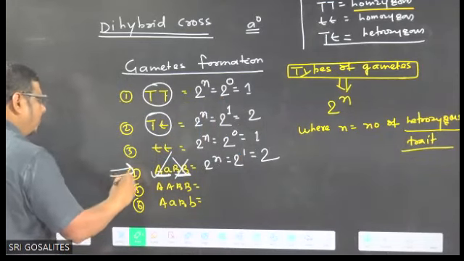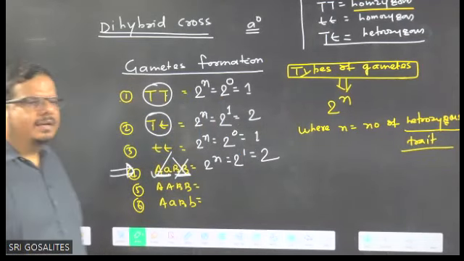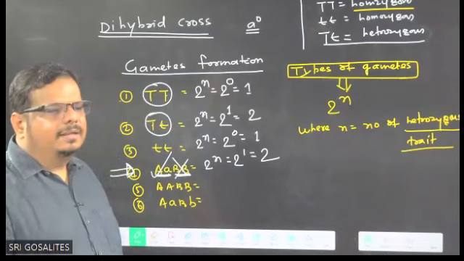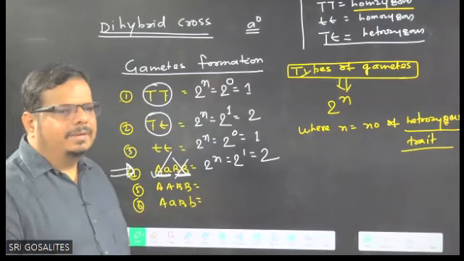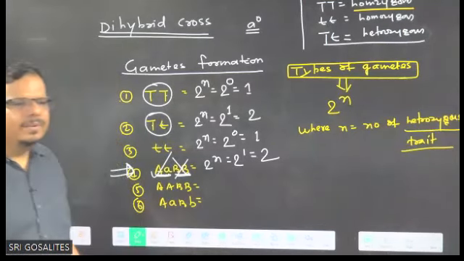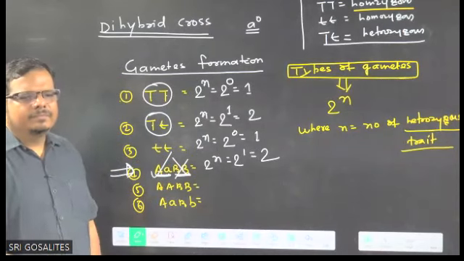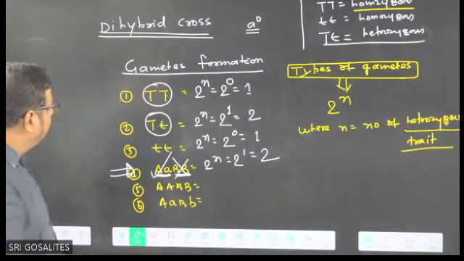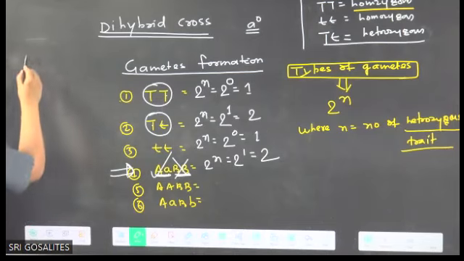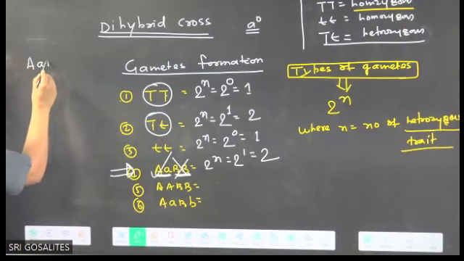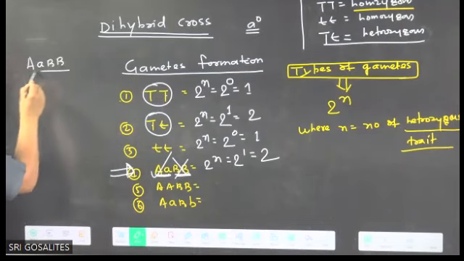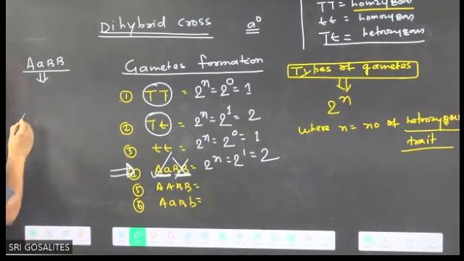Anybody have any problem in the 4th question? Type of gamete, you can tell me, sir, I have a problem, and I will give you the rectification. Anyone have any doubt in the 4th one? Tell me, dear children. The 4th one I am writing: capital A, small a, capital B. I am asking how many types of gamete will produce. What formula have we given? 2 to the power n, where n equals the number of heterozygous.